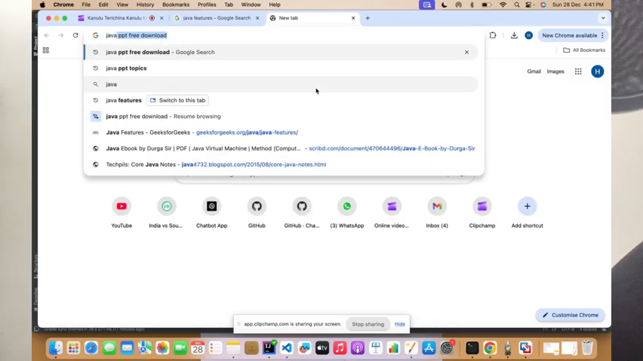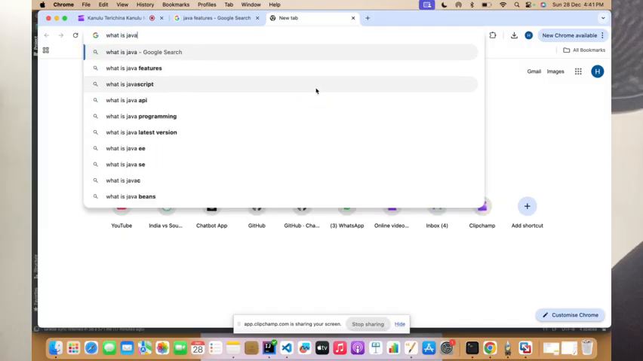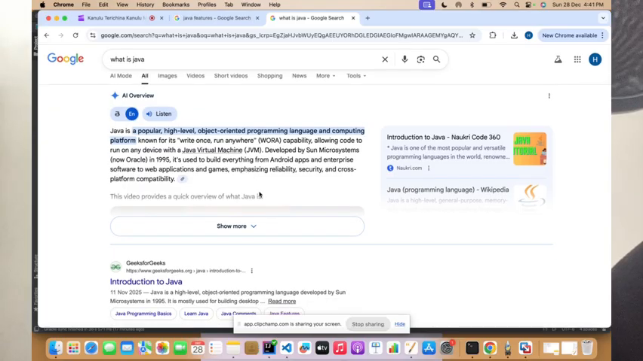So first of all, if you want to learn what is Java, let's pick what is Java. Java says that it's a popular high level object oriented programming language, which you write once and run anywhere. That is, write once and execute anywhere, allowing code to run on any device with something called the Java Virtual Machine. Basically, it was first developed by Sun Microsystems, and it's built everywhere, from Android apps to everywhere.